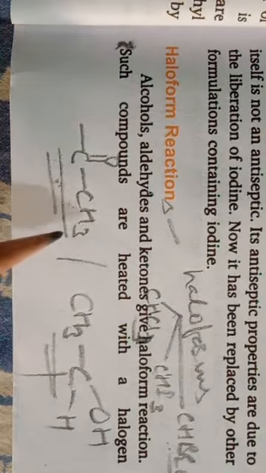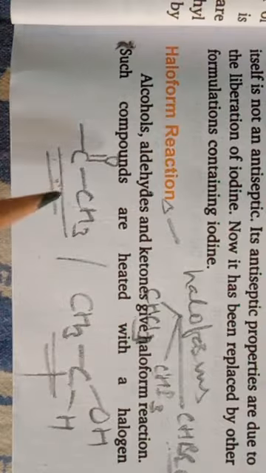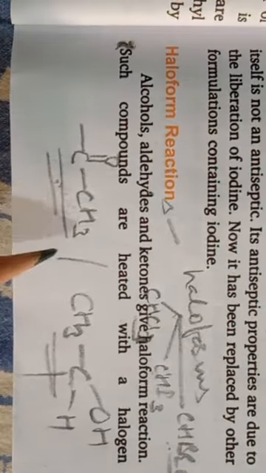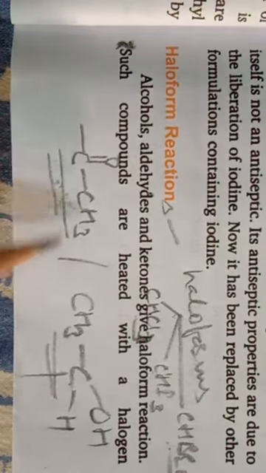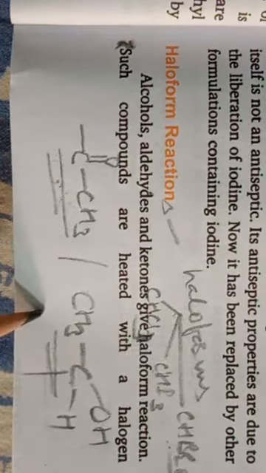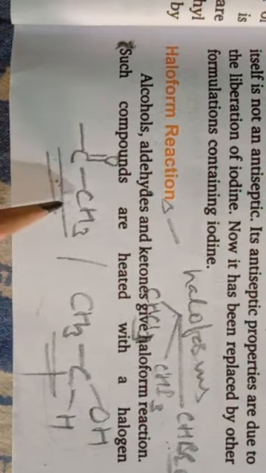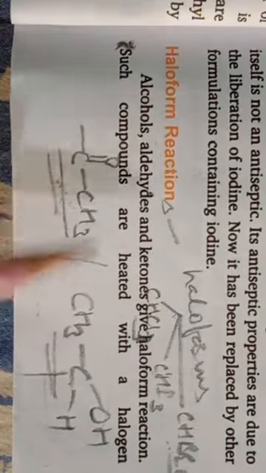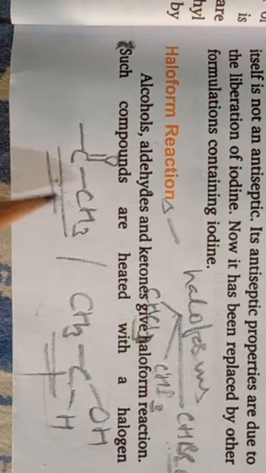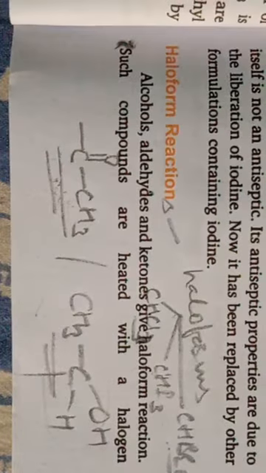The compounds containing this group, or which can produce this group due to oxidation, are used for the preparation of haloforms, and this haloform reaction is used to prove the presence of this group.